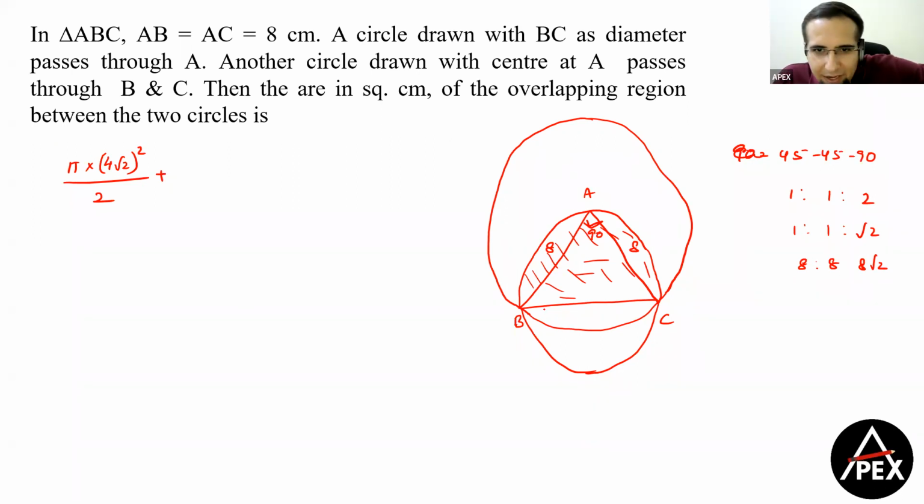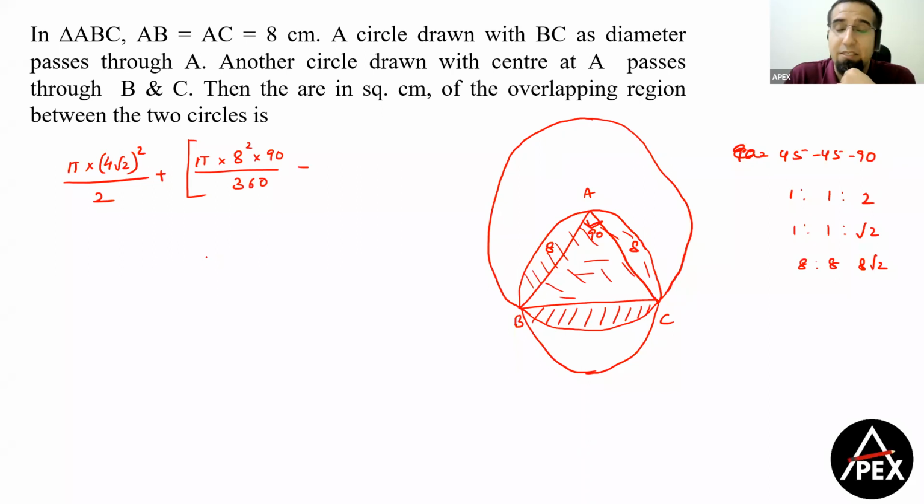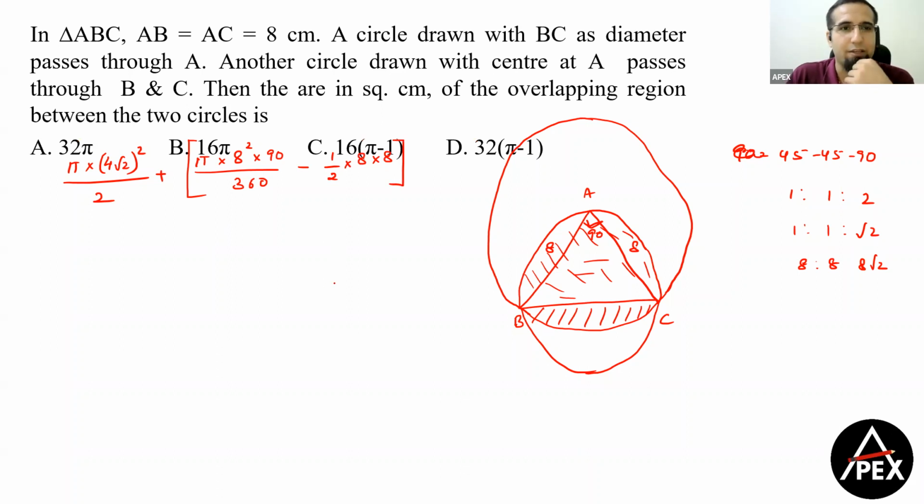Clear? Plus, I want this region, guys. Now this region, the arc BC, can be calculated as the area of the quadrant ABC. Clear? The area of the quadrant ABC becomes pi r square, where r is AB, r square into theta divided by 360, that is by 4. Clear? Minus the area of the triangle ABC. Now the triangle ABC is a right angle triangle, that is half into 8 into 8. That's it.